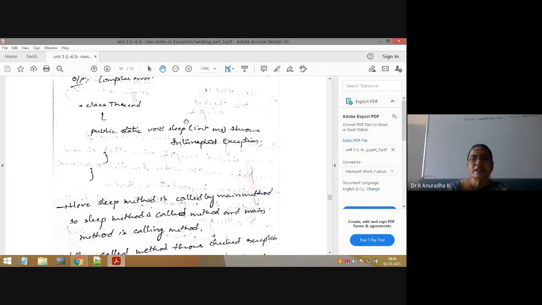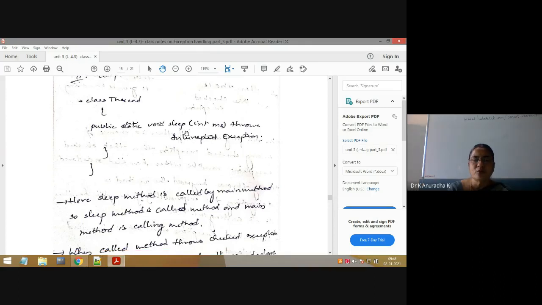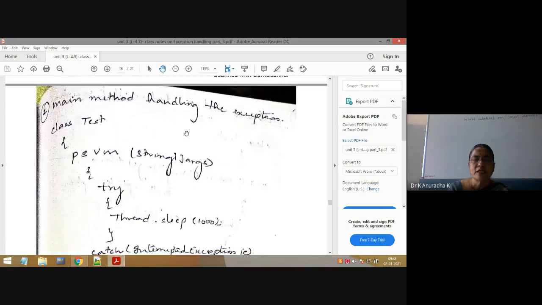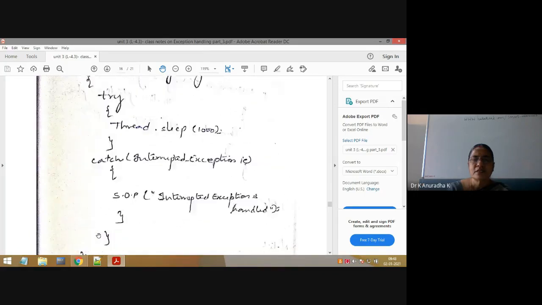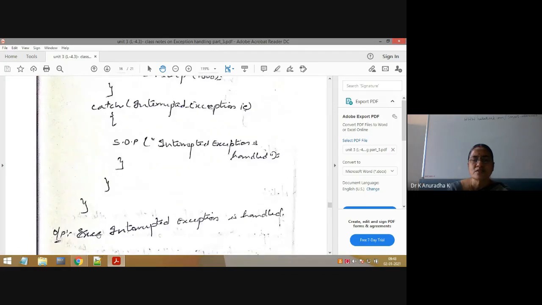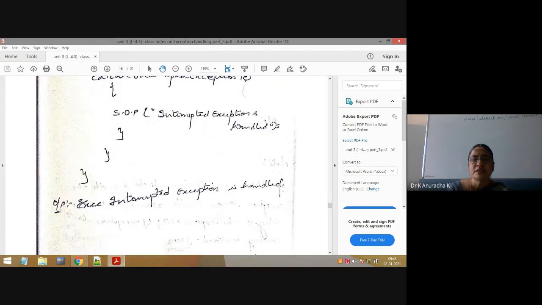The main method. That's why the main method has to handle that exception or declare that exception. So this main method uses handling code. If you write like this, there is no compiler error. So what is the output? InterruptedException is handled. That's it.